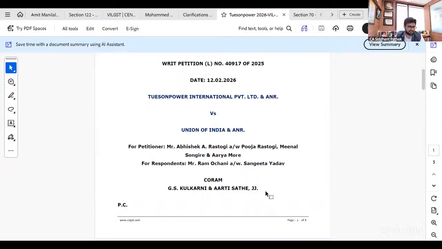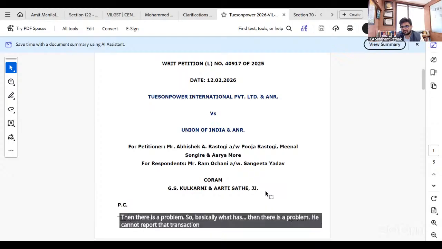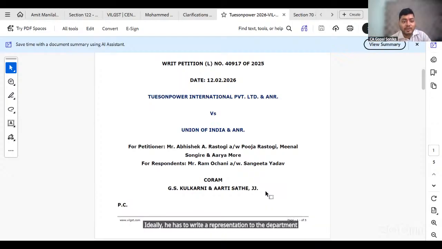अच्छा, so हाँ, then there is a problem. So then there is a problem. He cannot ideally report that transaction. Ideally he has to write a representation to the department and say कि भाई मैं उस मंथ में तो कर